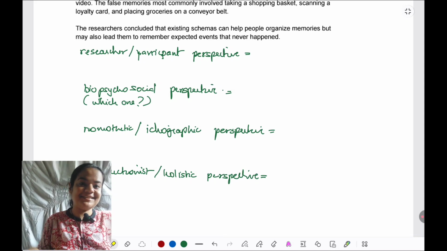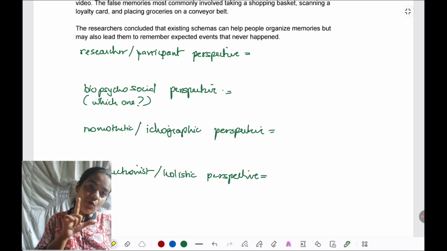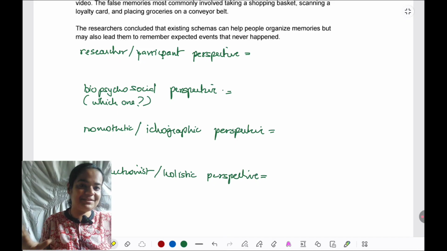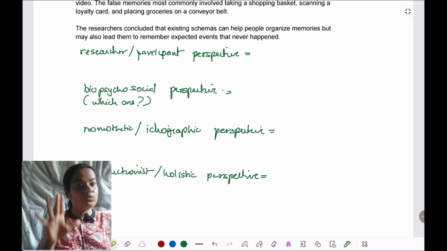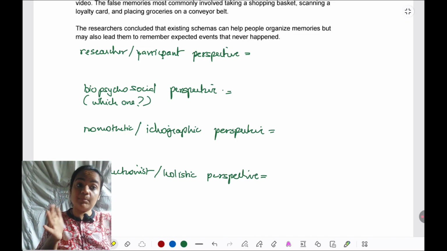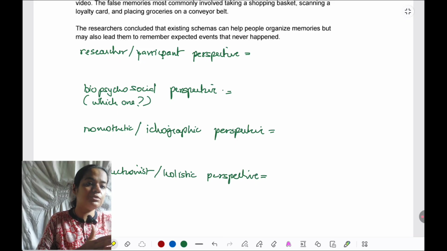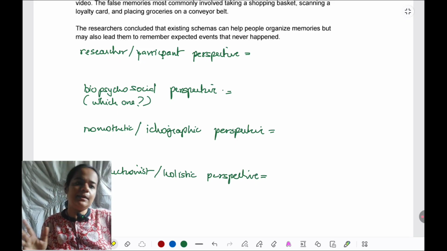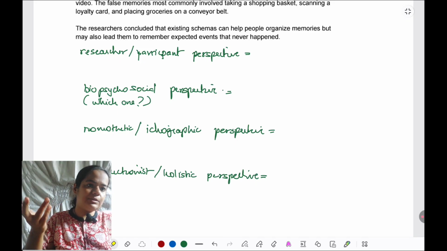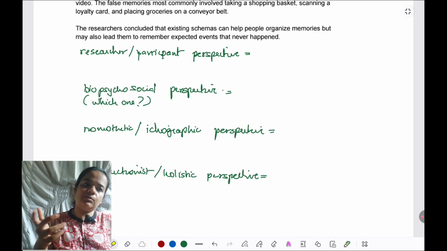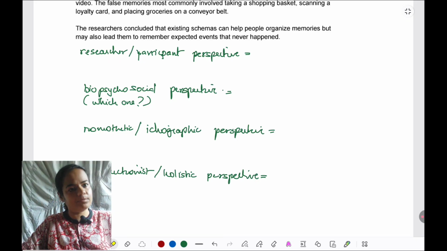I tell you always I select those points which students find easiest to discuss, common points. So in common point sense, take reductionism as a weakness, take holism as a strength. If you want to go a little more advanced level, you want to show deeper critical thinking, you're able to go beyond what the average student is able to do, then take reductionist as a weakness and holistic as a strength also, no problem.